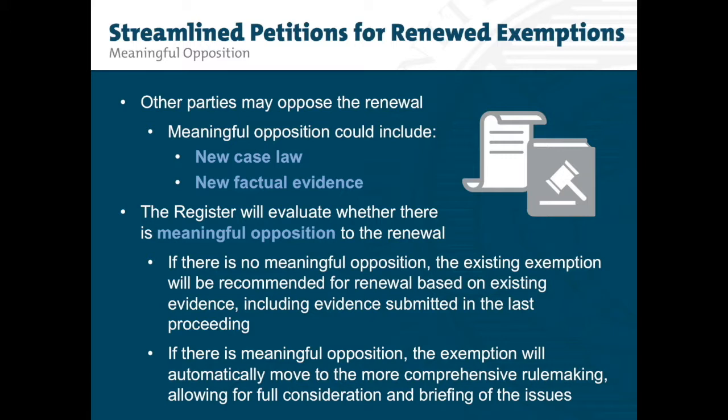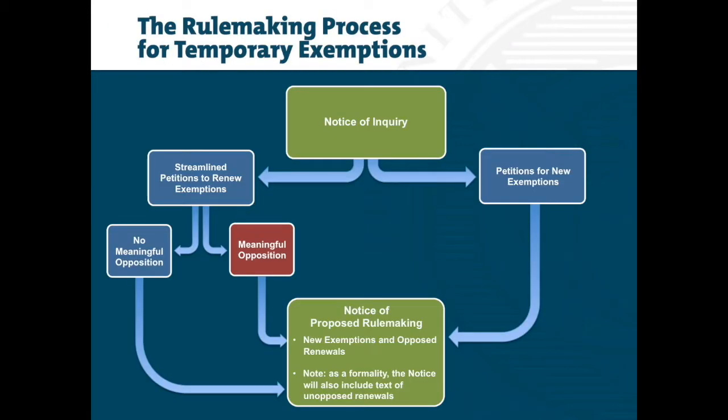If there is no meaningful opposition, and the office agrees that the standards for renewal have been met, the existing exemption will be recommended for renewal based on existing evidence, including evidence submitted in the last proceeding. If there is meaningful opposition, the exemption will automatically move to the more comprehensive rulemaking, allowing for full consideration and briefing of the issues. This graphic shows the updated rulemaking process.